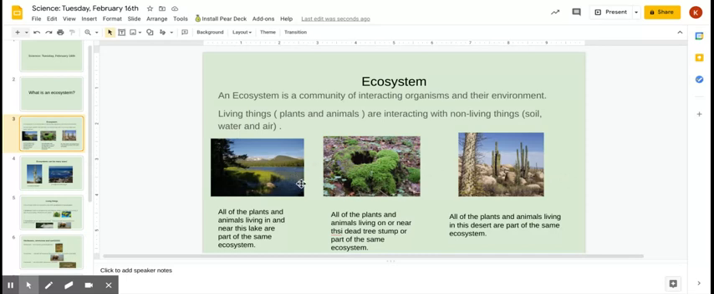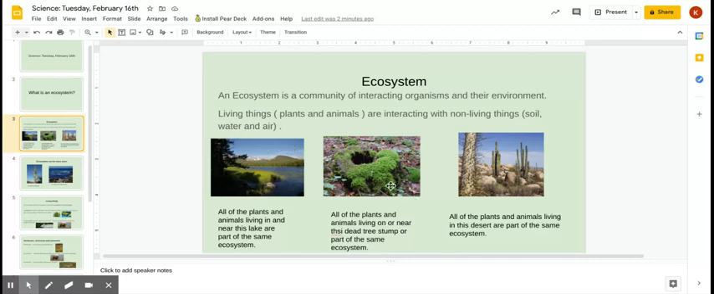So here we have a picture of a lake. And so within that lake, all of the plants and the animals that are living in and near the lake are part of the same ecosystem. So that means all the things that you think of, maybe the fish that live inside the lake, the frogs that live near the lake, the animals that live in the trees, all the things that live in the water, the plants, the lily pads, all those things are interacting together to make one ecosystem.